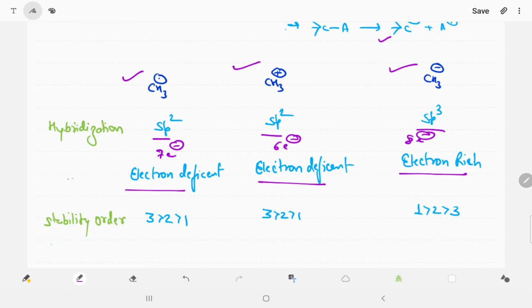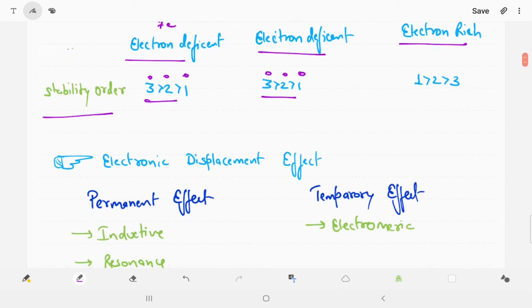Whenever we talk about the stability order of carbon anion, carbon cation and carbon free radical, carbon free radical and carbon cation have the same stability order: 3 degree, then 2 degree, then 1 degree. But carbon anion has a complete octet, so it does not need any electron. So 1 degree carbon anion is more stable than 2 degree, then 3 degree. I hope this is very clear to you.